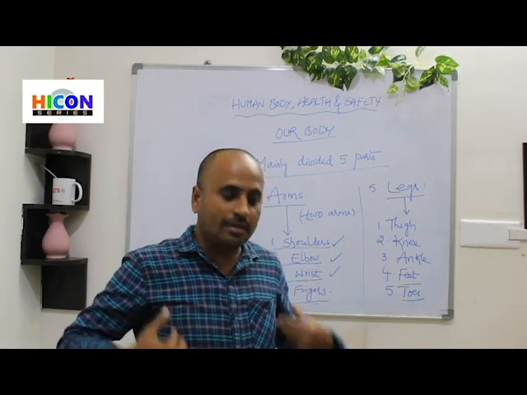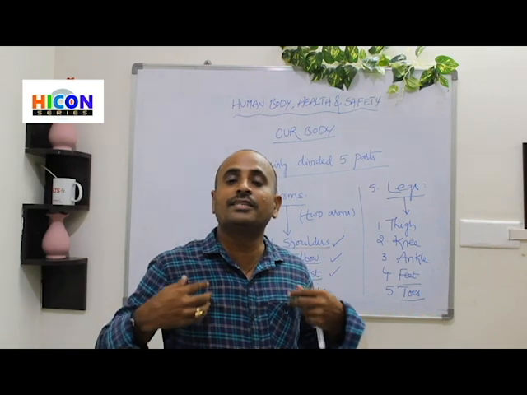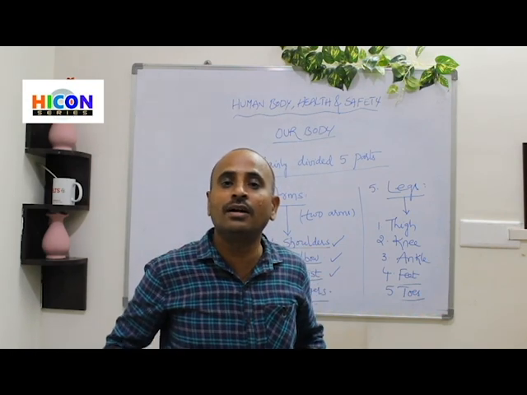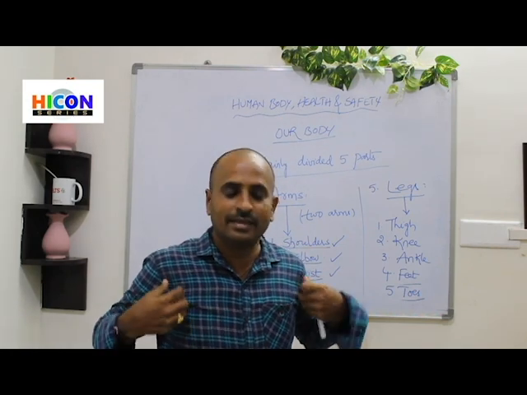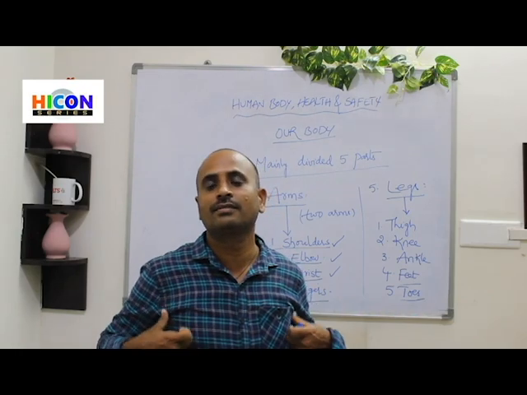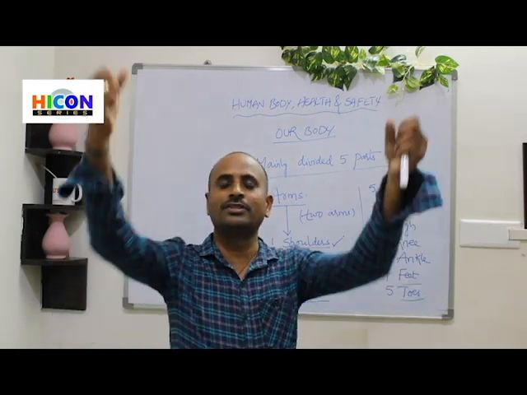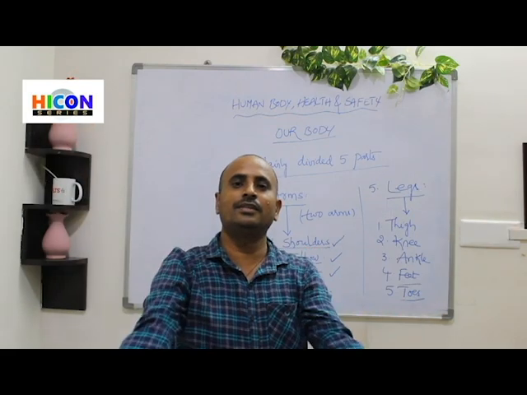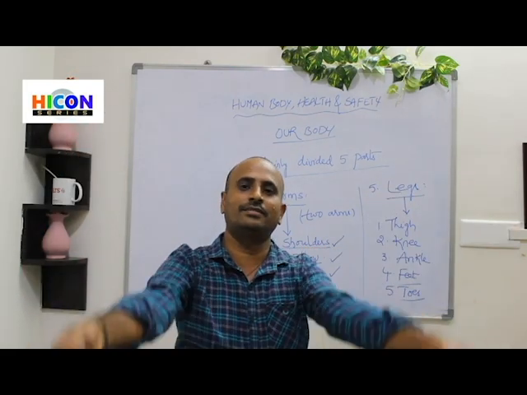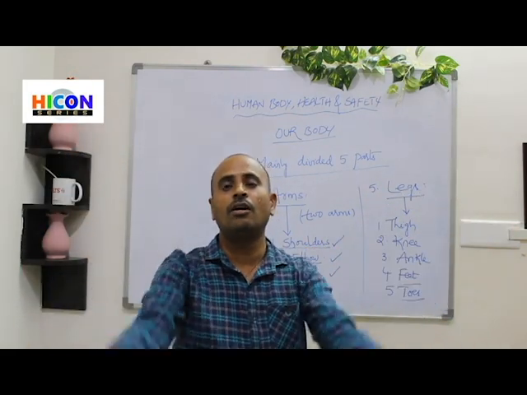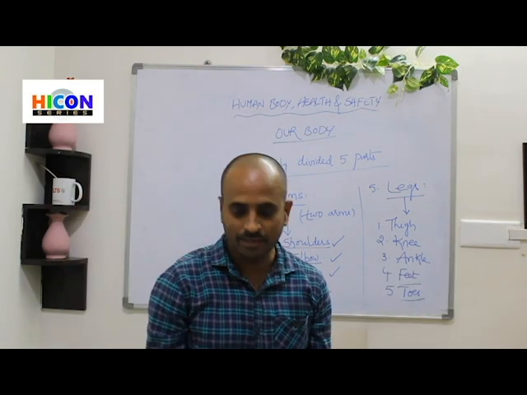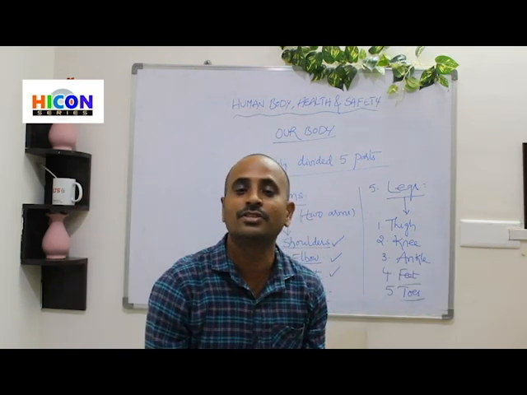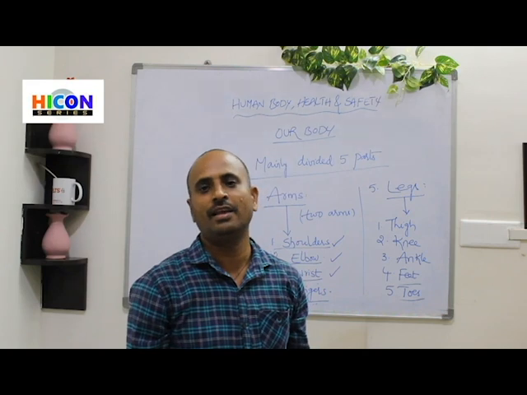The part present below the neck is called, what is it? Yes, trunk. What are these called? Yes, these are called arms. And what are these called? These are called, yes, legs.